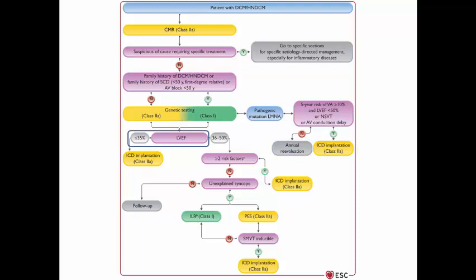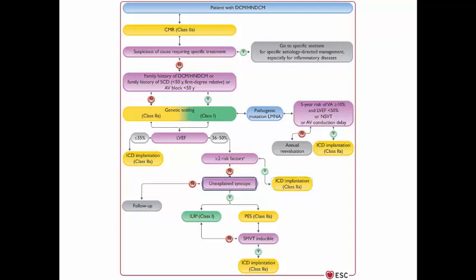Then we need to assess the LV ejection fraction. If it is less than 35%, ICD for primary prevention is indicated. More than 35% up to 50%, we need to detect if there is evidence of 2 or more risk factors that we mentioned before. If there is evidence, then ICD implantation is indicated, like presence of syncopal attacks, non-sustained VT or inducible VT in EP study, or genetic mutation.